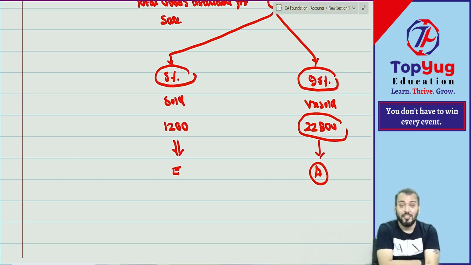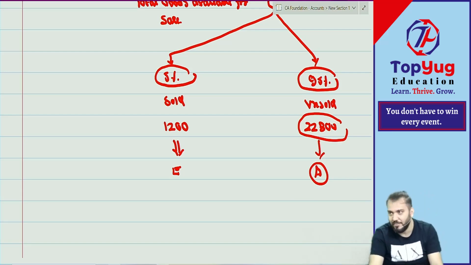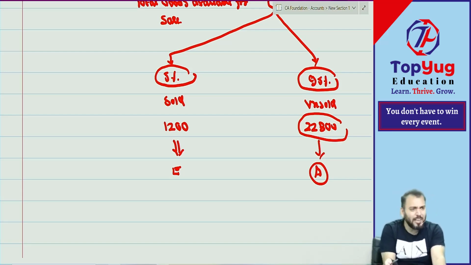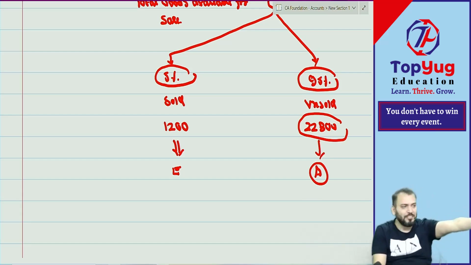So before studying, don't think it is complicated or easy. First try to study. Then we'll make one assessment whether it is easy or complicated. If you understood, easy. If you do not understand, then complicated. So right now I'm teaching. Once I end, then we'll decide whether it is easy or complicated. Can you say, the answer you have given, I have not given, that means you understood the matching concept?